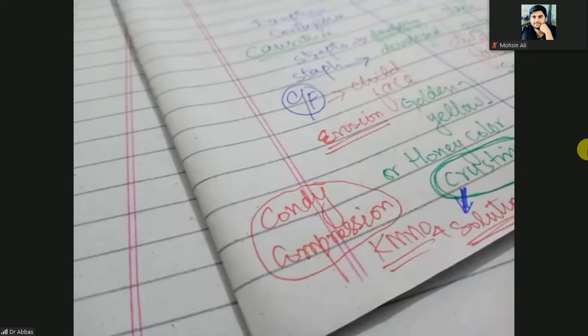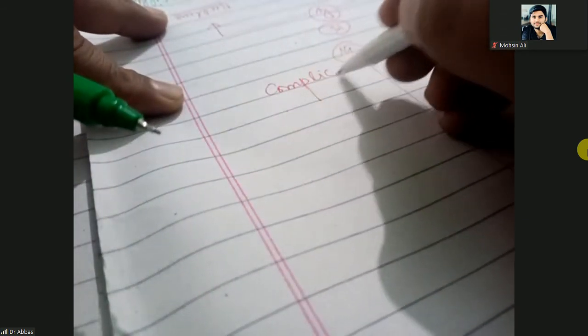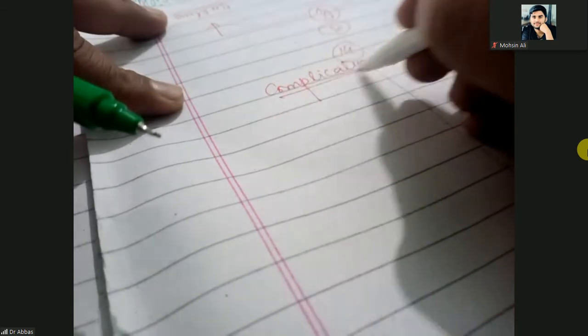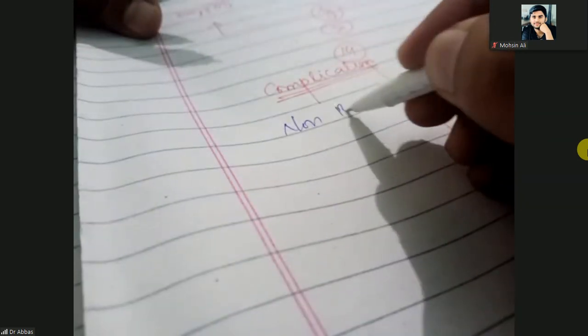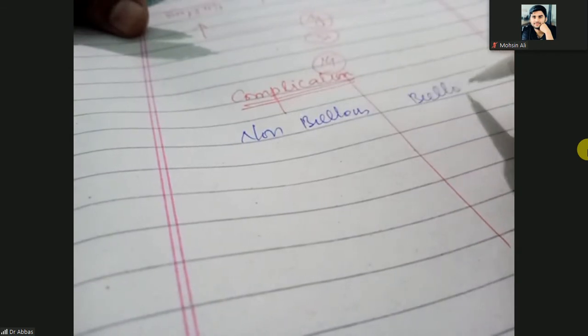Next one. If you don't treat it, what will happen? When you don't treat any disease, it will become more and more complicated and produce complications. So what are the complications due to non-bullous impetigo, and what are the complications due to bullous impetigo?